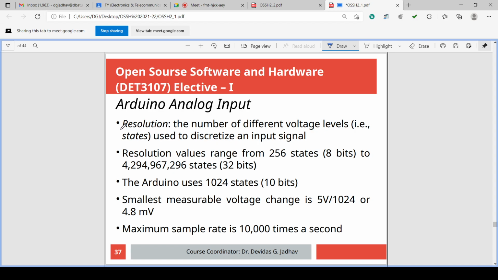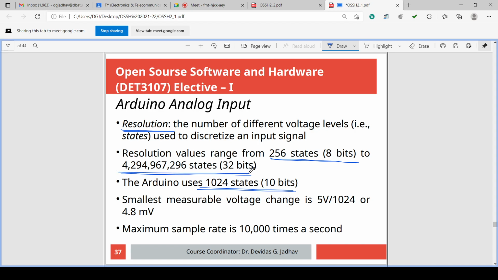Resolution is the number of different voltage levels. If 10 bits are there, how many levels? 1024. For 8 bits, how many levels? 256. For 32 bits, how many levels are possible?